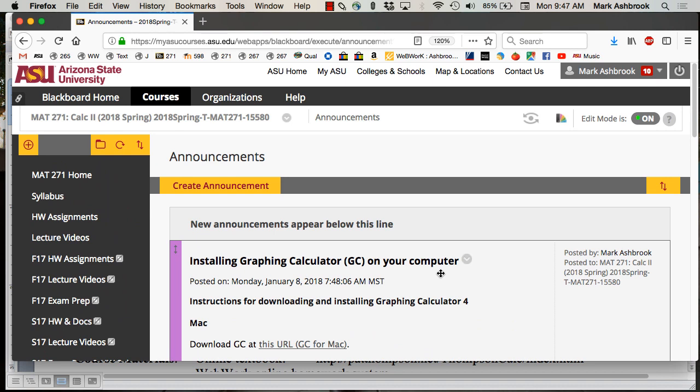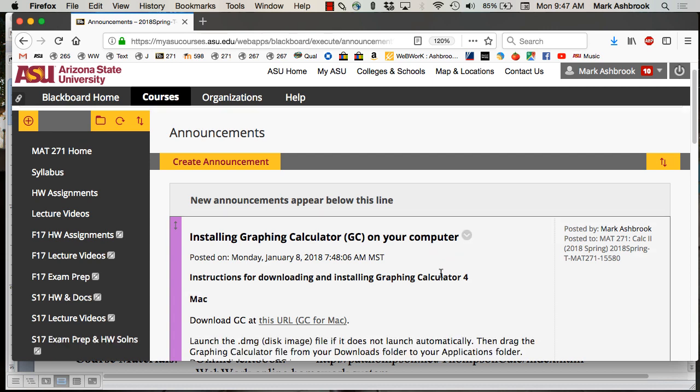Right. So I'll let you know ahead of time. Some of the tests, it might be a no calculator test. Some of them I'll tell you can only have a scientific calculator, or you can have a handheld graphing calculator. But you won't be accessing GC on the test, but you will be using GC a lot for the homework, and I'll be using it a lot in class.